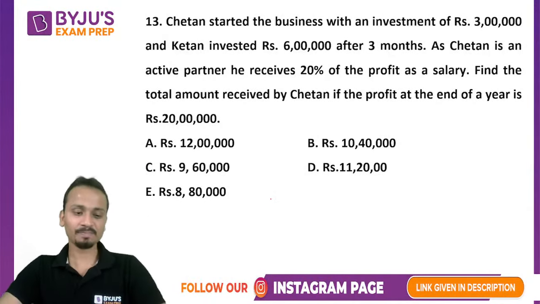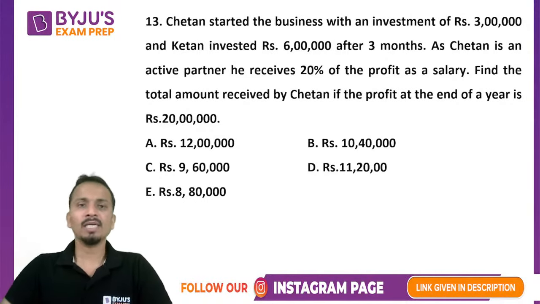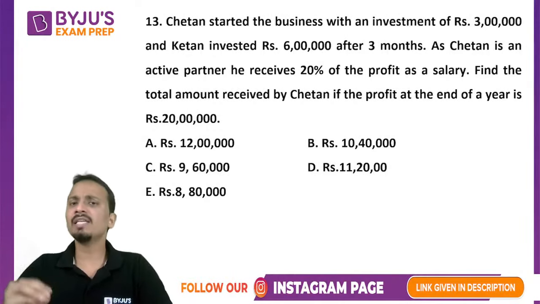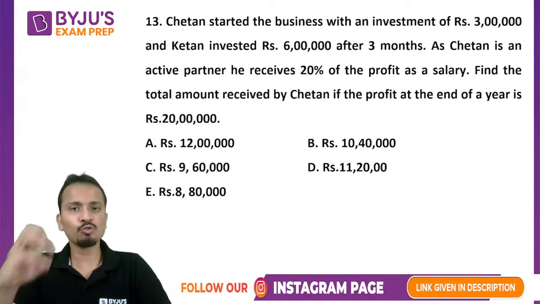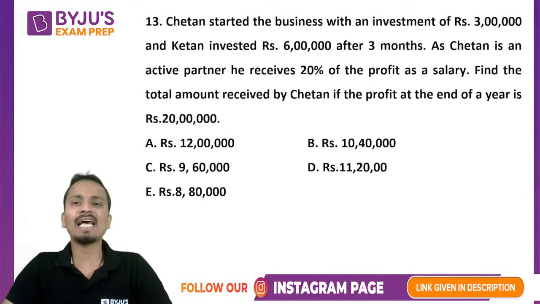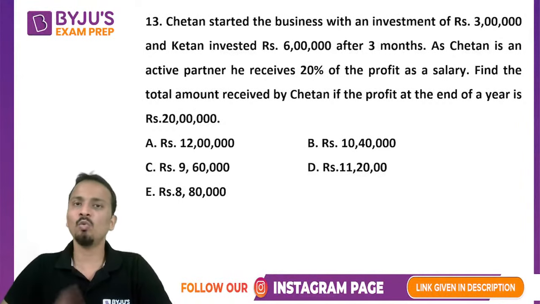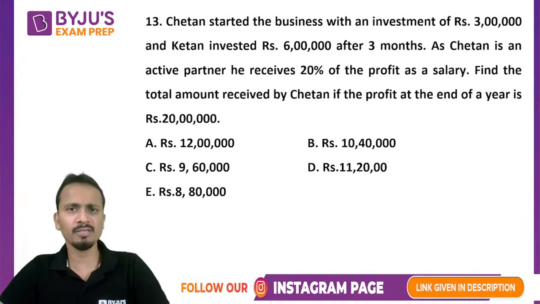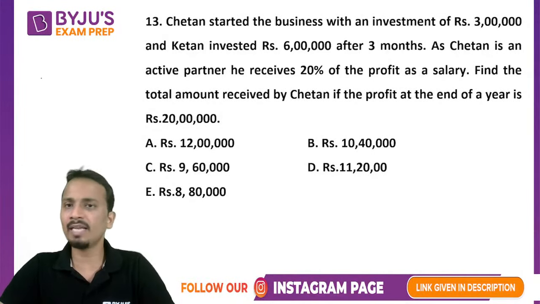All right, chaliye. So all of you focus here now. Now let us first of all understand the concept. Now question says that Chetan as a working partner, he receives some salary. So how will the total profit of 20 lakhs be divided? First of all, out of 20 lakhs, Chetan will receive a salary of 20% of the total profit, and then the leftover profit will be divided among Chetan and Ketan in the ratio that we are going to determine now.